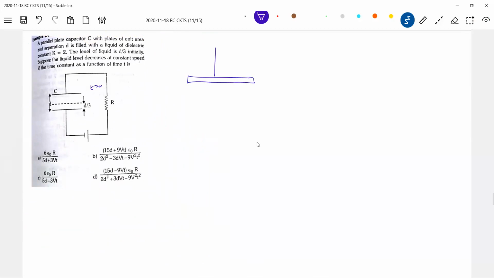These are the plates. The liquid will be... The level of liquid is continuously falling. So the D/3 is what? Somewhere here. So how much will it be now? The level of liquid will be less than that. So what can this distance be?